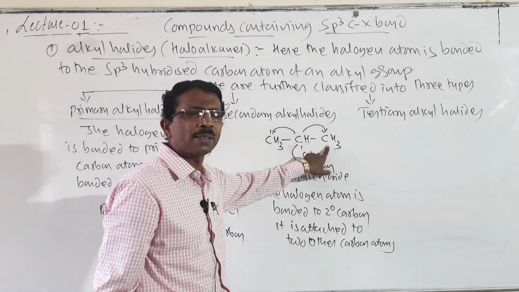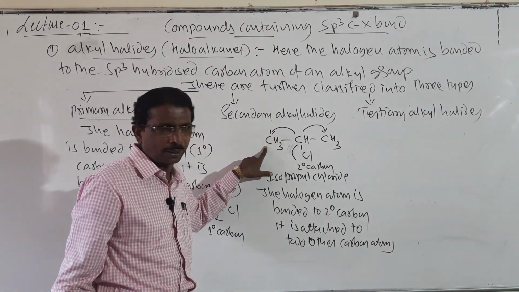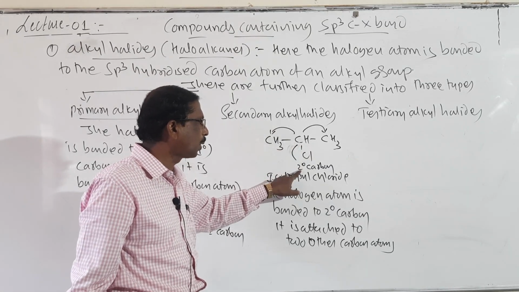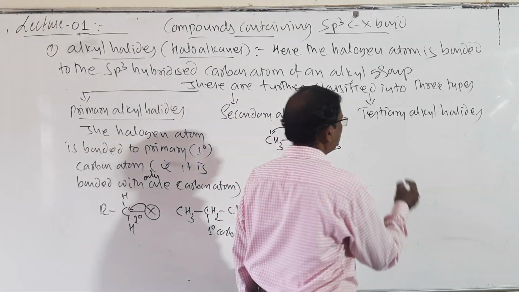Again student, if the halogen is attached here, then it is called primary. And if the halogen is attached here, then it is also called primary. But if the halogen is attached here, then it is called secondary. Then what is tertiary? Look here.